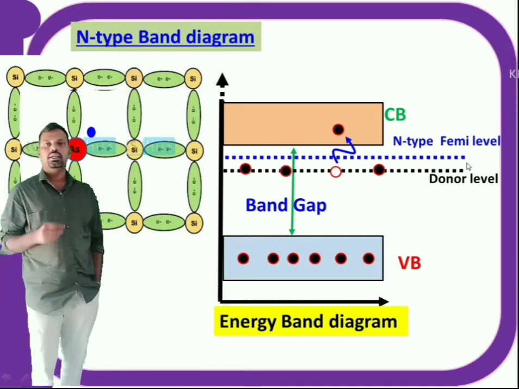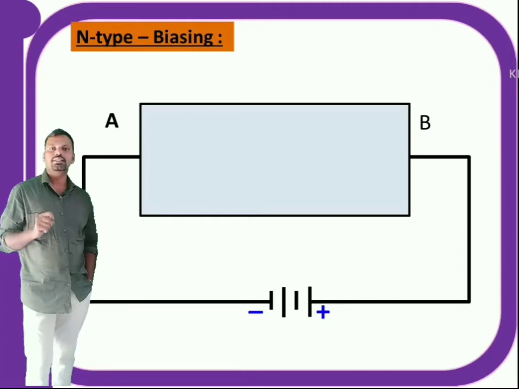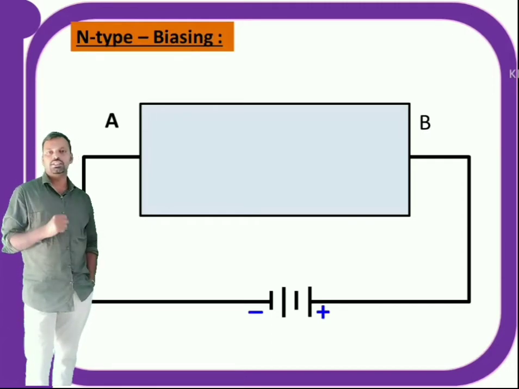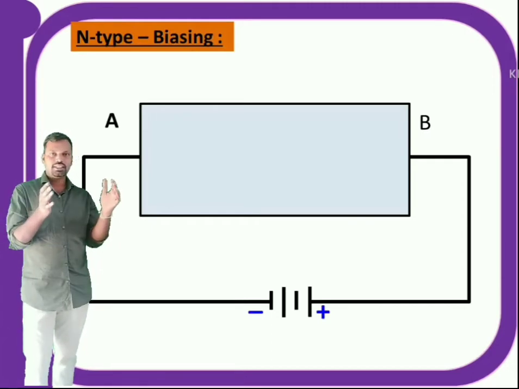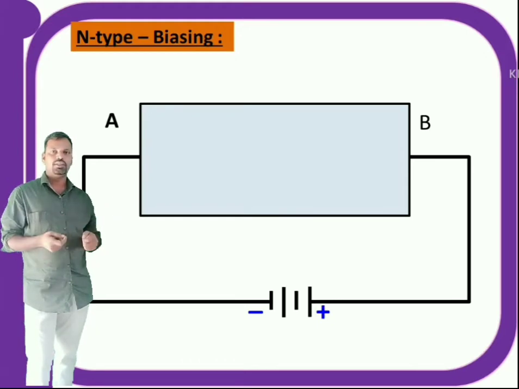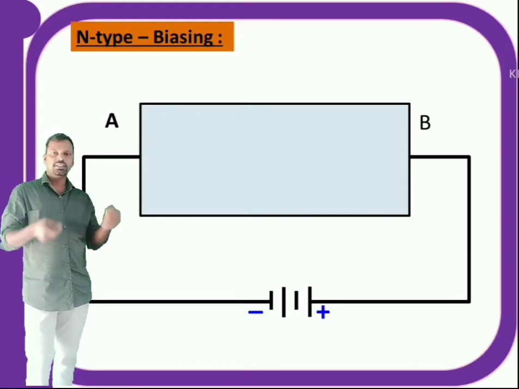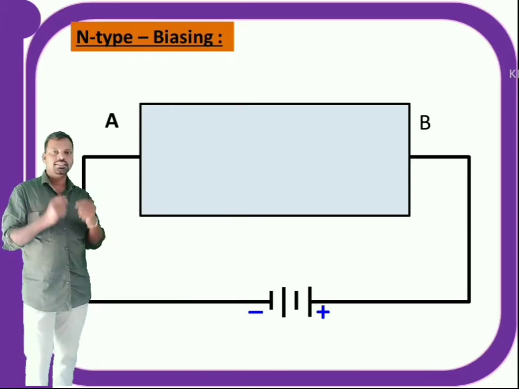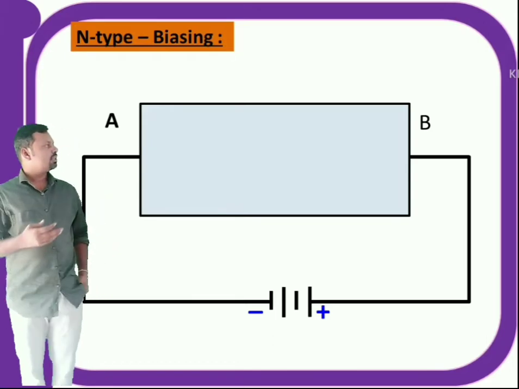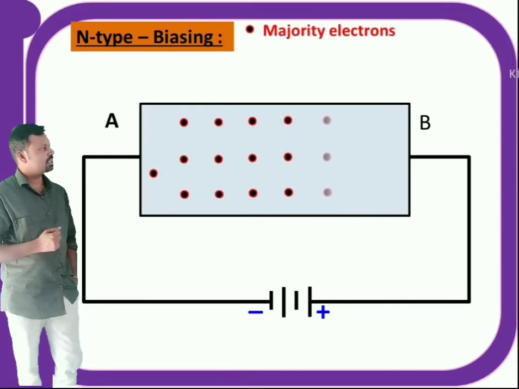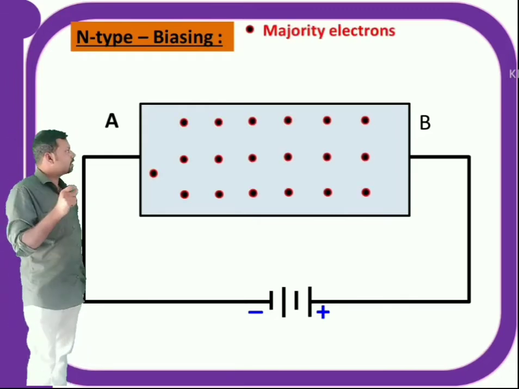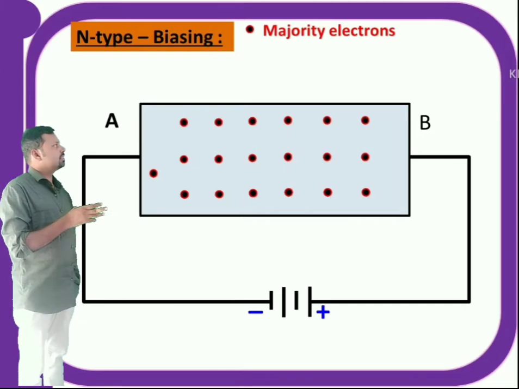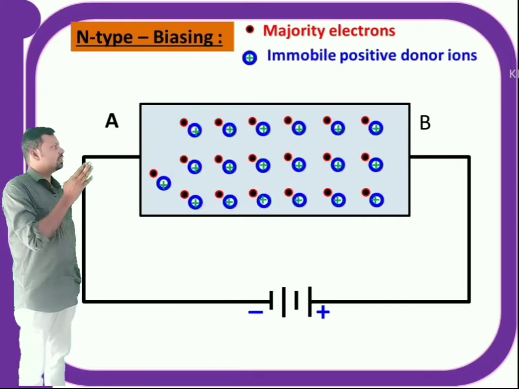Now next, n-type biasing. How to bias an n-type semiconductor in a circuit? Biasing means connecting the material in a circuit. When an n-type material is connected to the battery, how does it behave? Let us see. This is an n-type semiconductor material in which the majority charge carriers are electrons, which are shown with small black balls, and immobile donor ions.